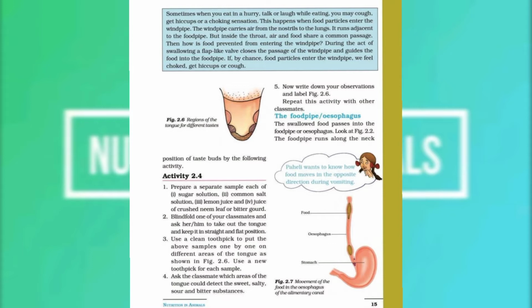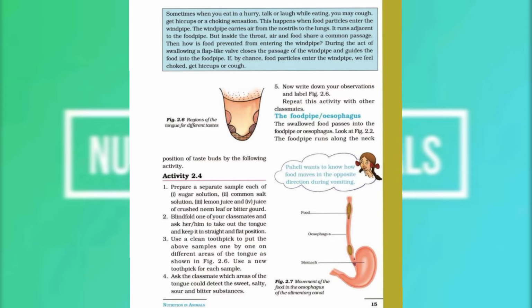Okay, and this esophagus or food pipe runs along the neck and the chest, and food is pushed down by the movement of the wall of the food pipe. So we can say that when the slightly digested food enters the food pipe, the walls of the esophagus start contracting and expanding to push the food down into the stomach.